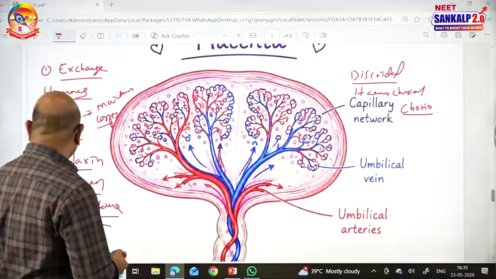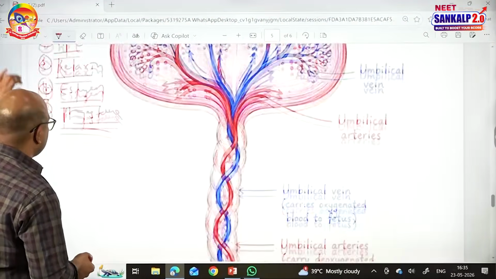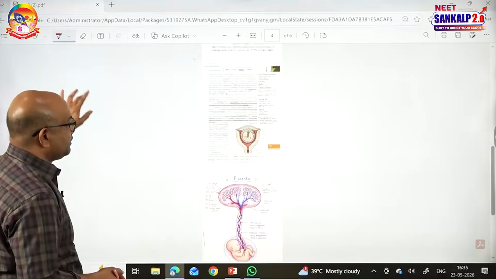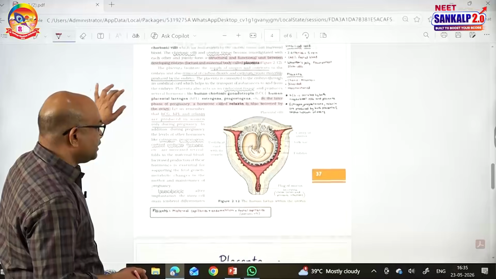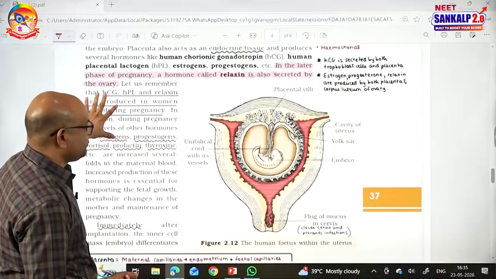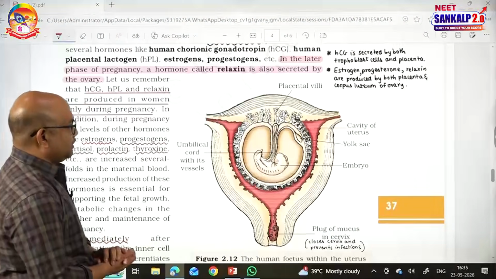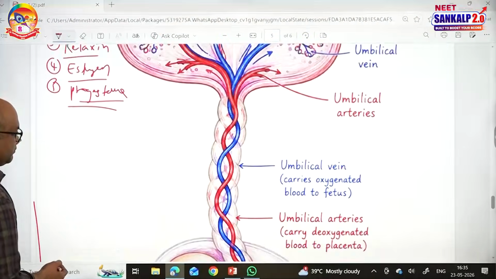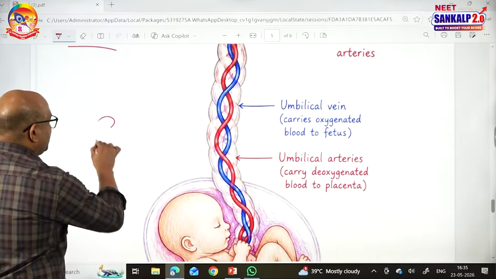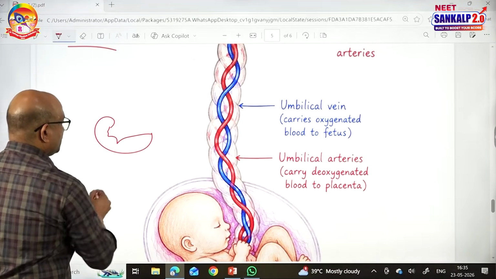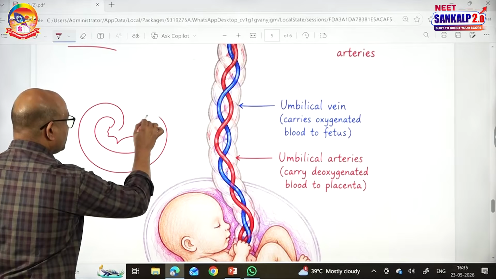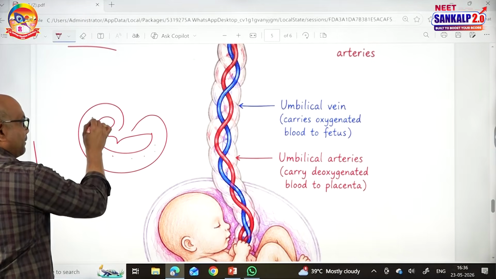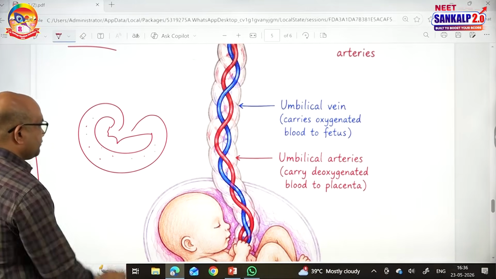Next, the fetus also develops extraembryonic membranes around it. What are the extraembryonic membranes present around the fetus? The extraembryonic membranes include amnion. See, if this is the fetus, the immediate membrane is amnion. Between the fetus and amnion there is amniotic fluid. Amniotic fluid acts as a shock absorber.